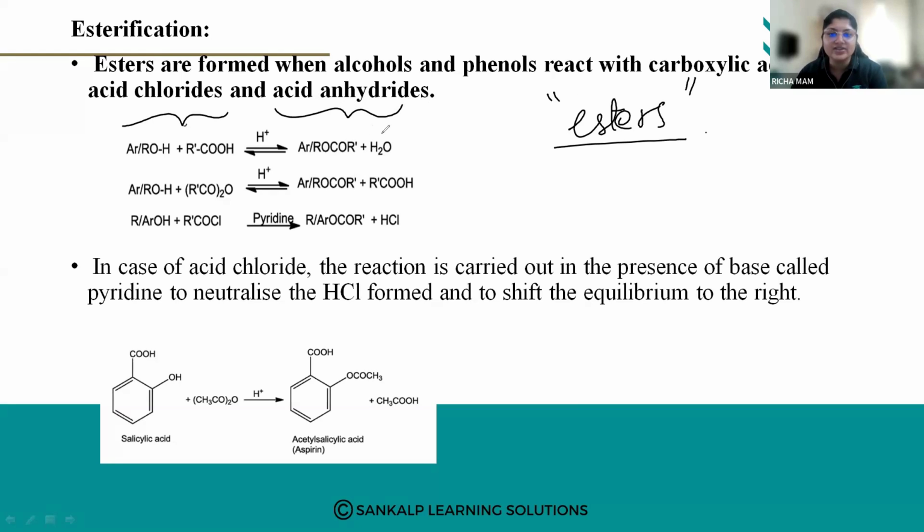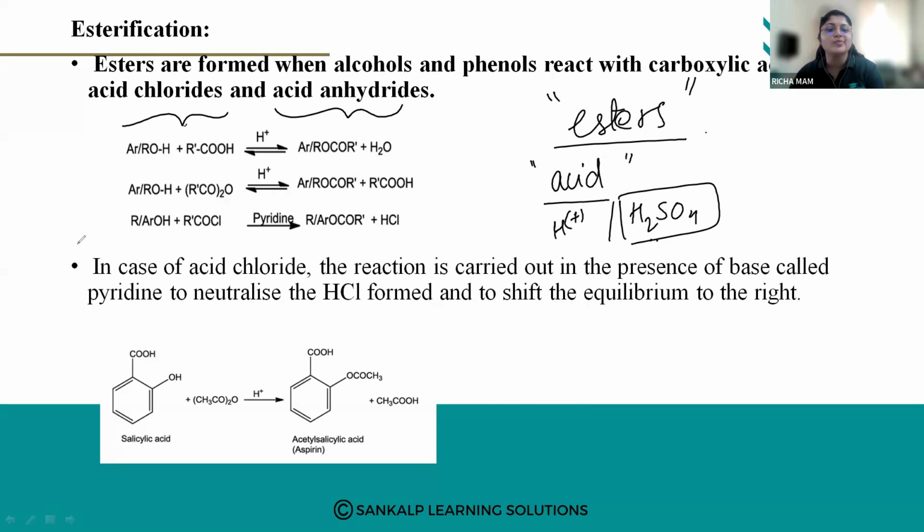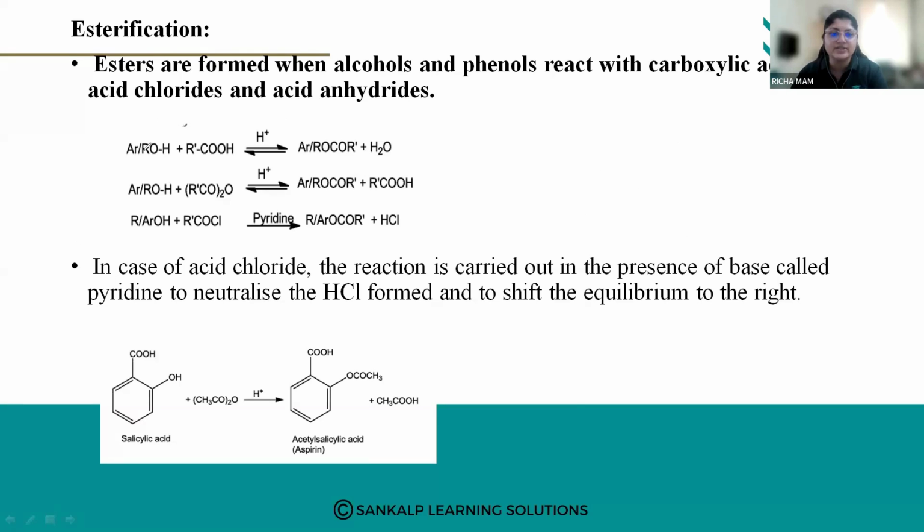And these esterification reactions take place in the presence of acid, that is in the presence of H plus ion. You can add an acid like H2SO4. Now how does this reaction take place?